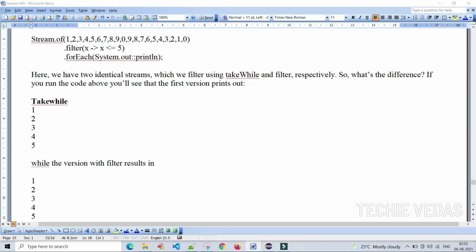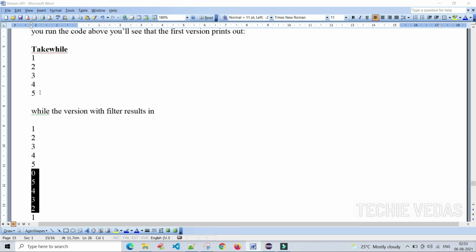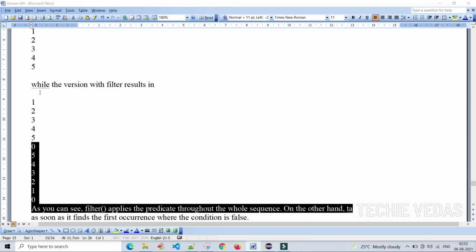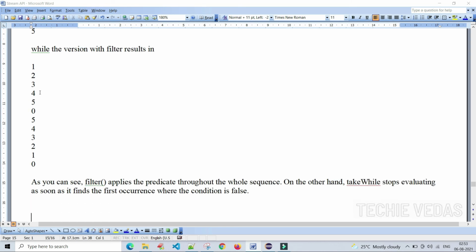Once the condition fails, it comes out of the loop. While the version with filter results in this. What it has done, see here, after 5 the condition fails, but still it printed the rest: 0, 5, 4, 3, 2, 1, 0. It has printed each and every element, though the condition failed.